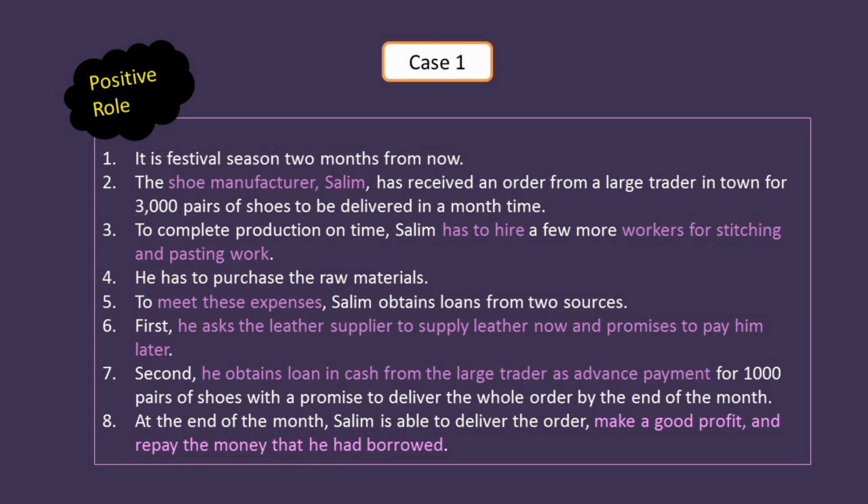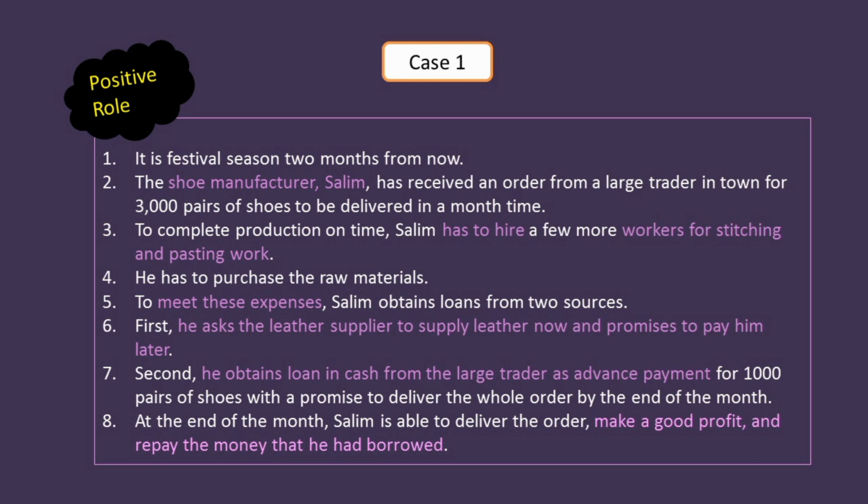Salim has to hire some more workers so that the production can be completed on time. He also has to purchase some raw materials and meet these expenses. So what are the two sources he used? He obtained loans from two sources.